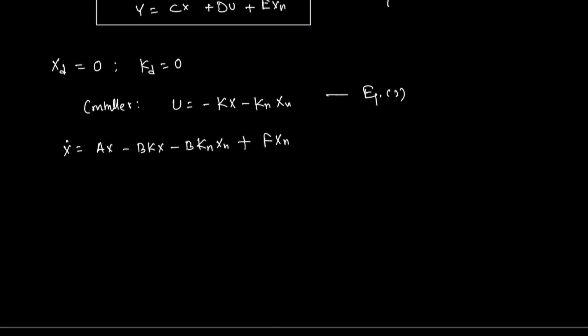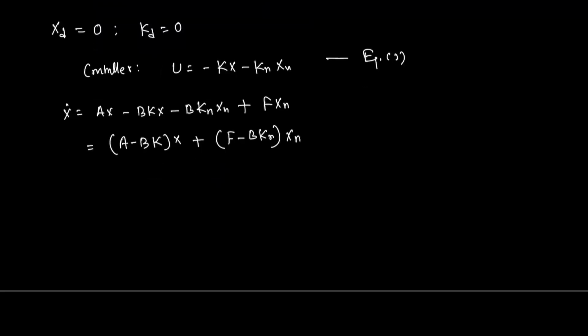And if you write in compact form again, (A minus BK) into x plus (F minus BKn) xn.